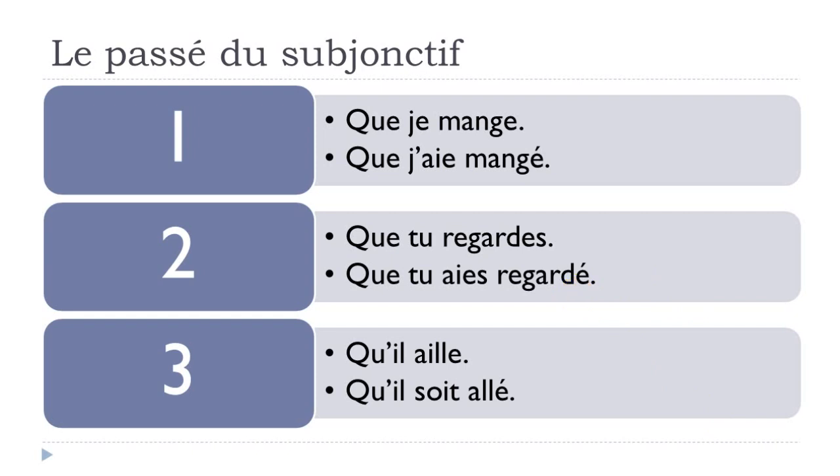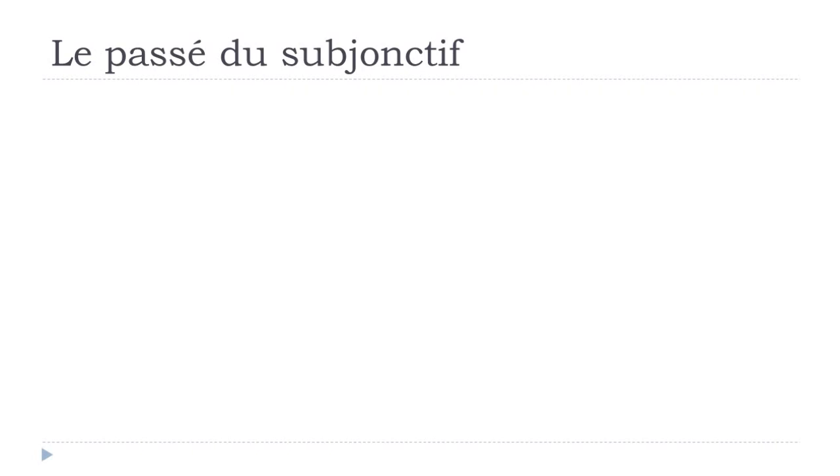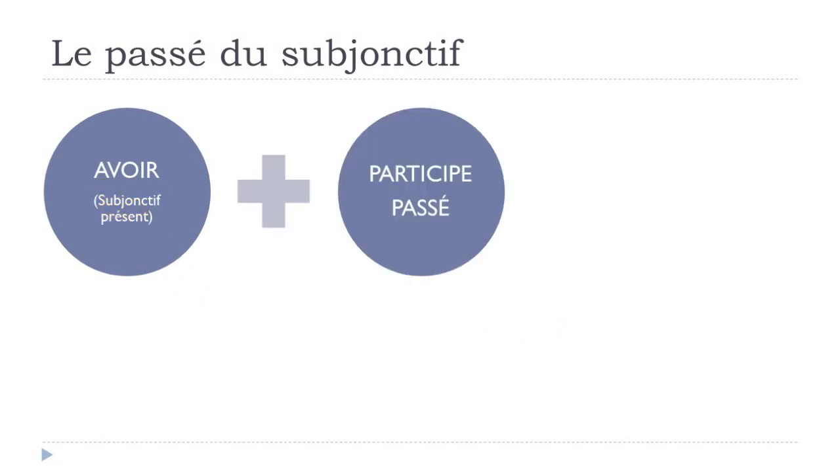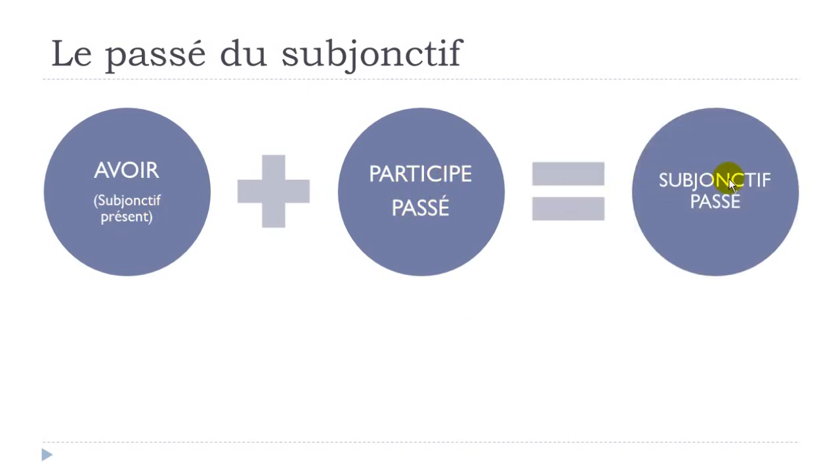And maybe here you can see that actually this passé du subjonctif will be constructed like all the composed tenses that we saw so far. So first, avoir, and then it should be at the subjunctive présent form. Then you will put your participe passé, and you will get your subjunctive passé.